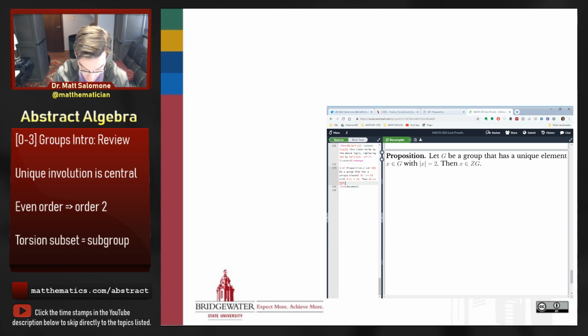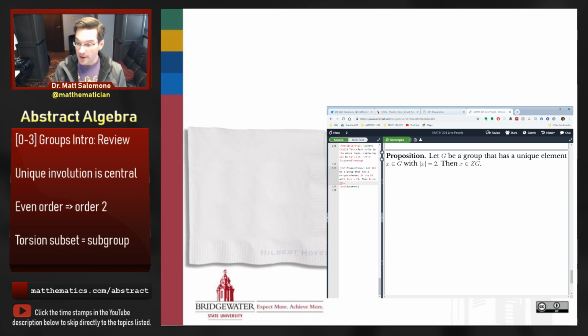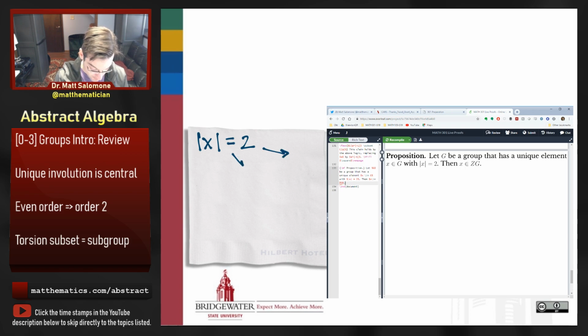All right, so let's play around a little bit on the back of a napkin with the various definitions that are going to go into this proof. On the one hand, we have an element x in my group, and the order of x is equal to 2. So just for a moment, remind ourselves what that tells us about x. The fact that x is an element of order 2 means two different things. It means, on the one hand, that x squared is equal to the identity. When I multiply x by itself using the operation of the group, the result is the identity element of the group. So that's one thing that I know about x.